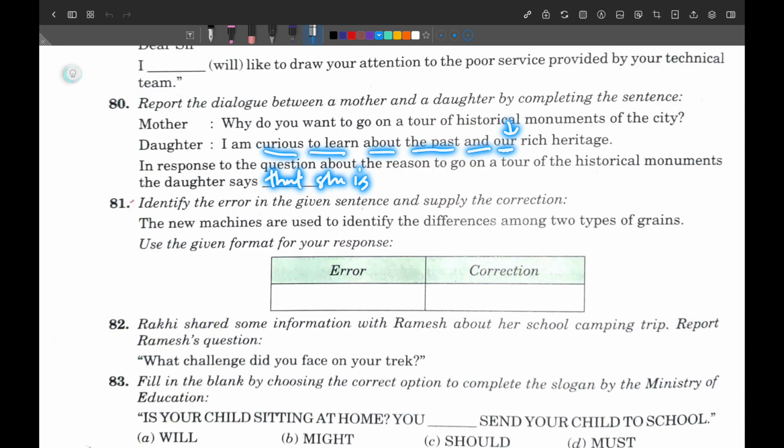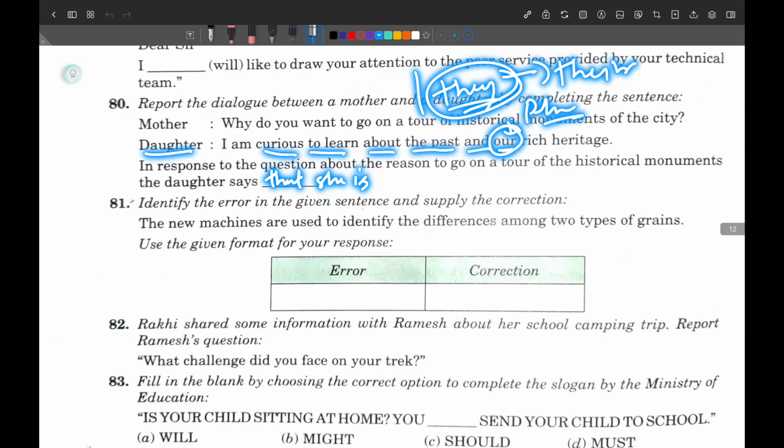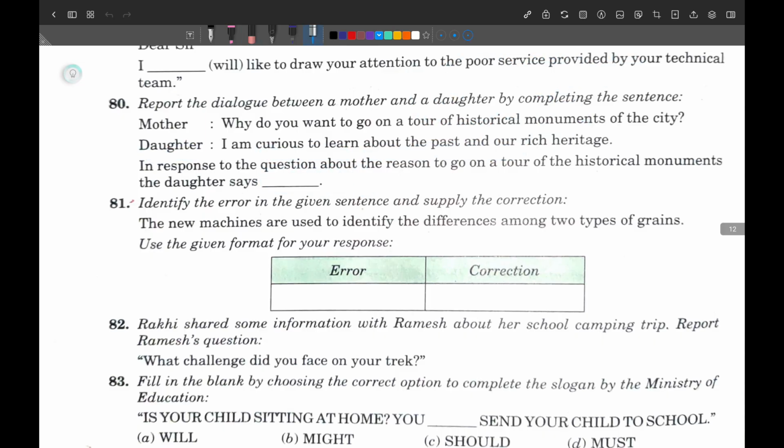It is from the first person, and the number is plural. So if it is from first person, it must be changed according to the subject, but its number is plural, and in third person only one word we have as plural, that is they. And we know it is a possessive case, so their must be used here. So it must be: she is curious to learn about the past and their rich heritage.